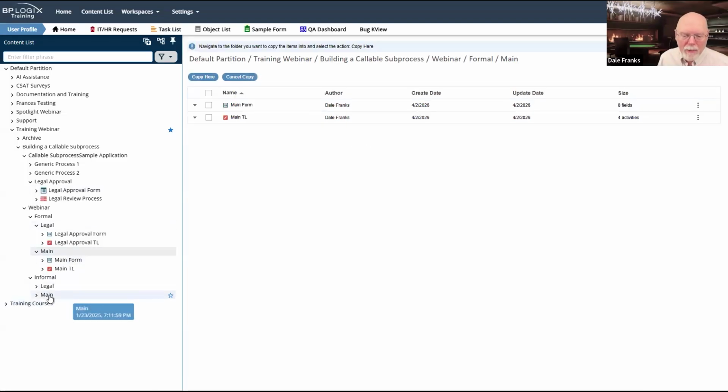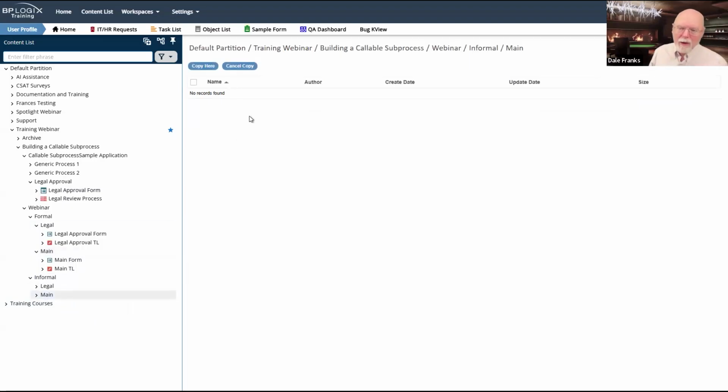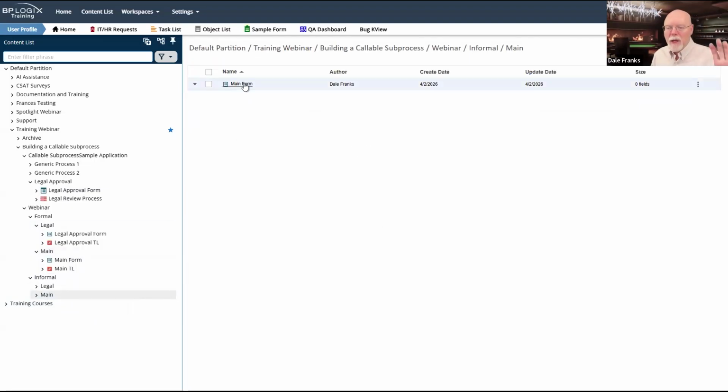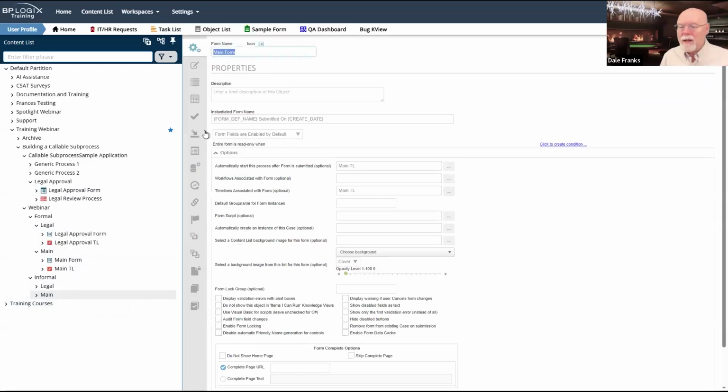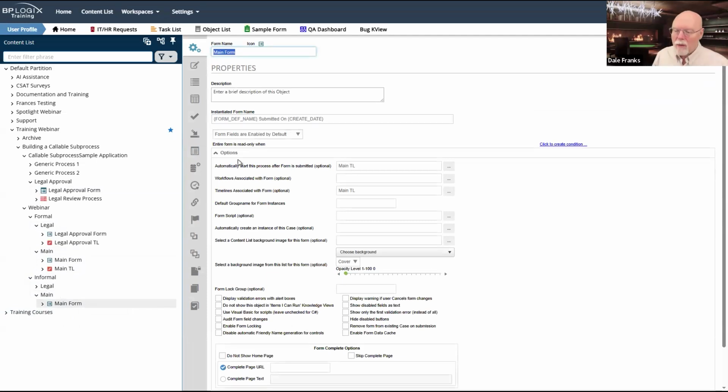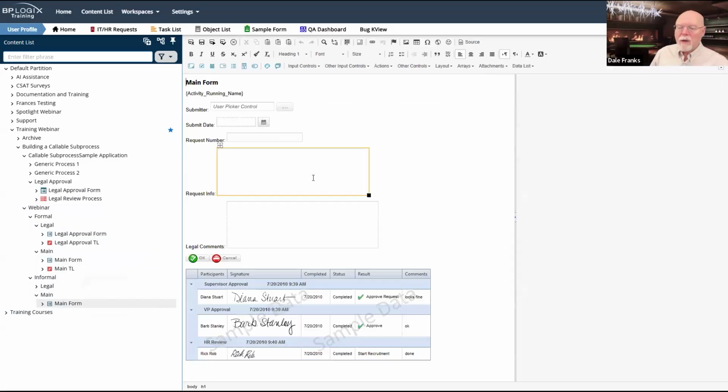I'm going to copy that main form, go down here to informal, and copy it to here. So I'm going to use the same main form, but my timeline is going to be slightly different here. So I've got main TL. I'm going to have to fix that. But I am going to use the exact same form fields, and we're going to do kind of the same thing. But now we're going to run this informally.